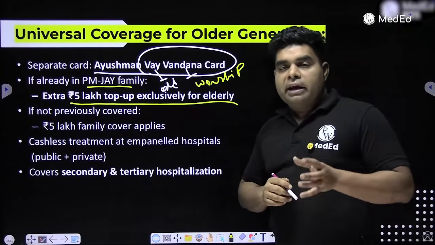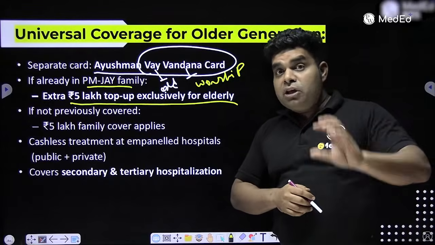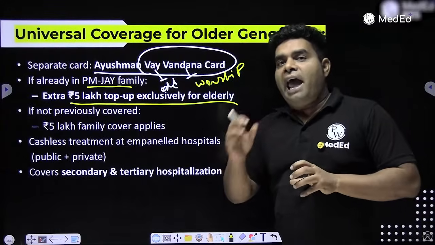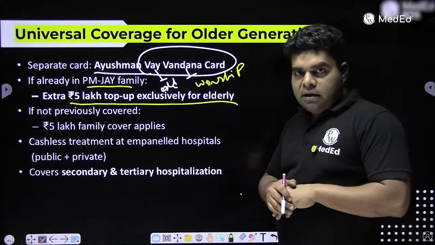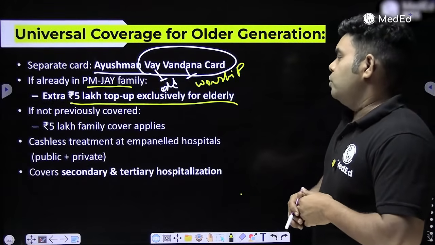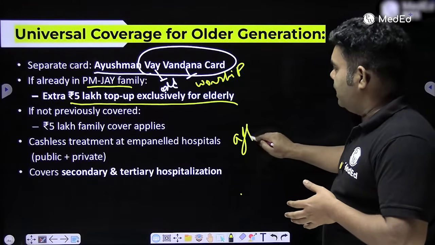So if you are an economically weaker section family, 5 lakh is for the whole family. But if in your family there is also an old age person, then you will get 5 lakh for the family plus 5 lakh extra top up for the old age person. So now you can say it is 10 lakh like that. Okay. So it will be cashless treatment at an impaneled hospital after hospitalization.